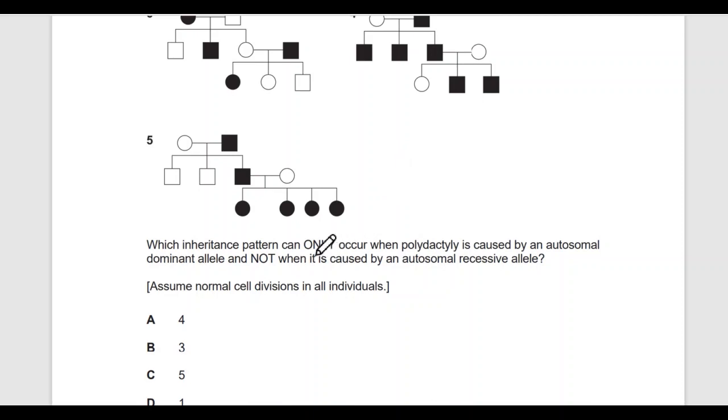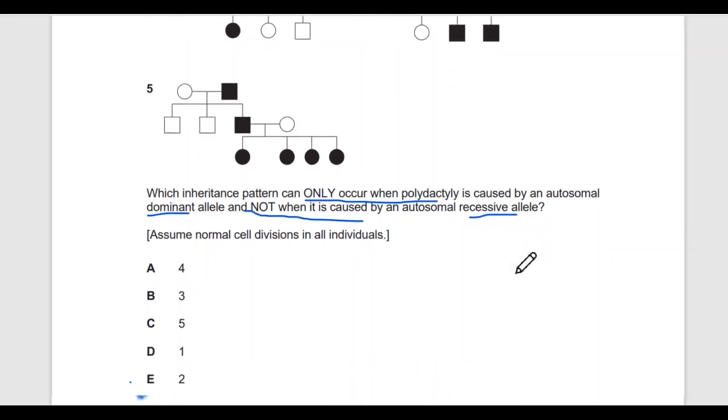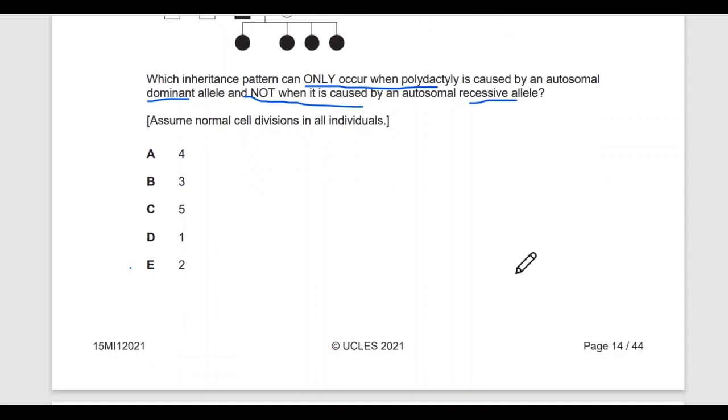We can mark the main things in the question, this and this. Why? Because the main thing they are asking is the situation which can be caused only by an autosomal dominant allele and not by a recessive one. Okay, so we can mark this.